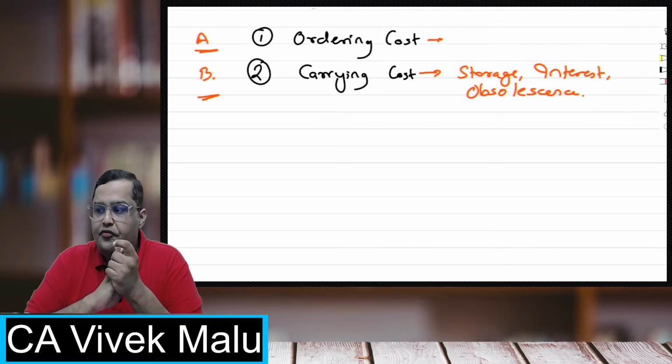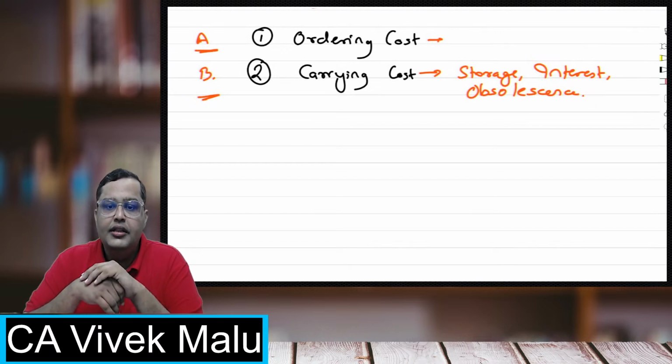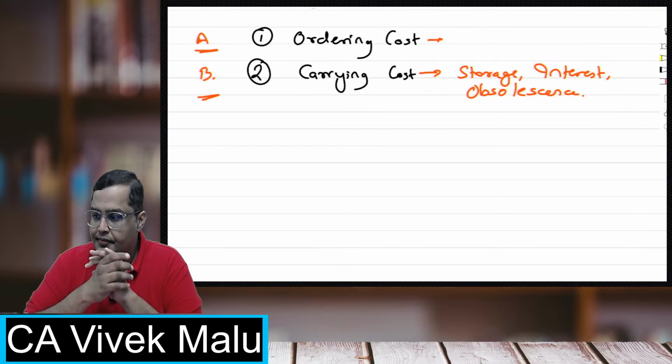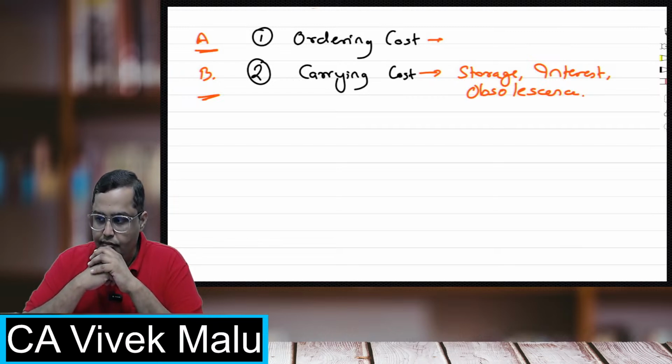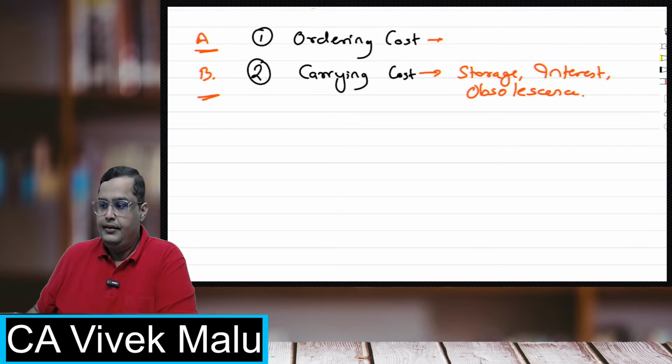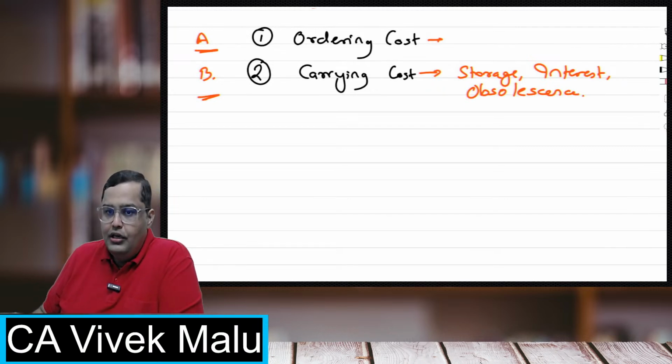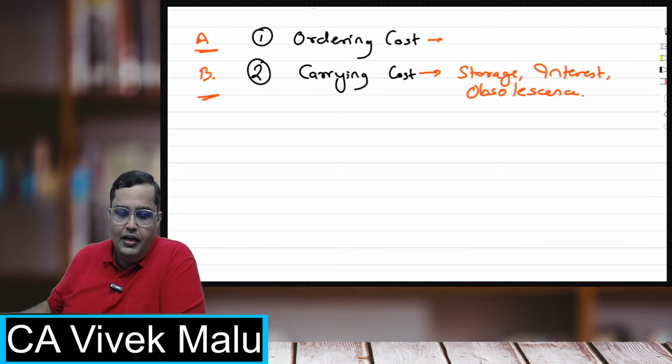A will be lesser or B will be lesser? Very good, Soham. All of you, your answers are absolutely perfect.